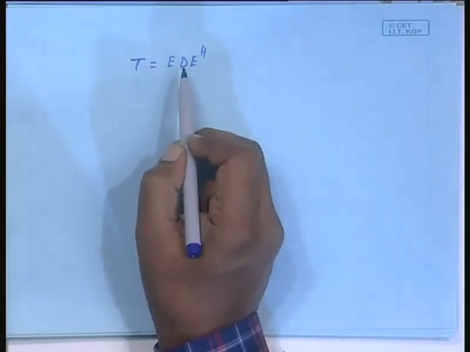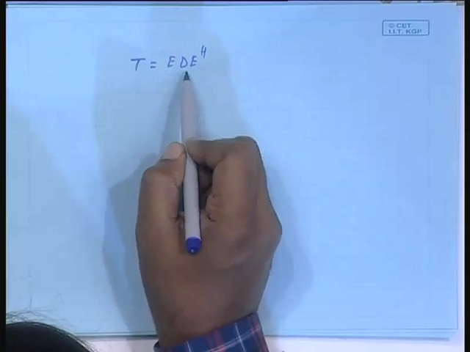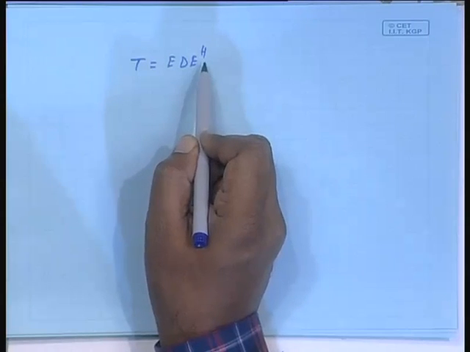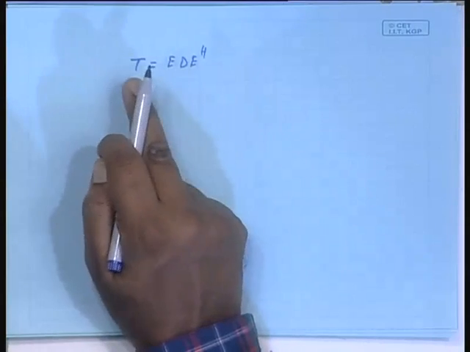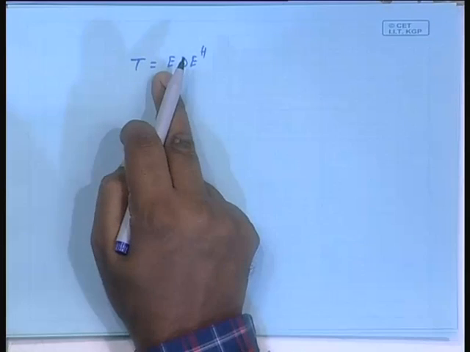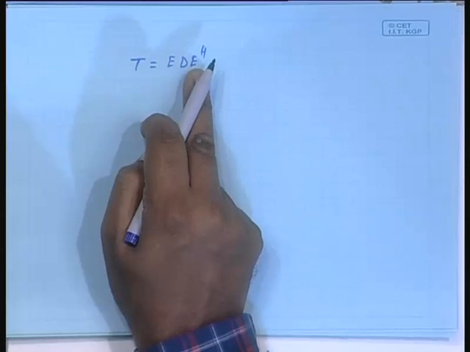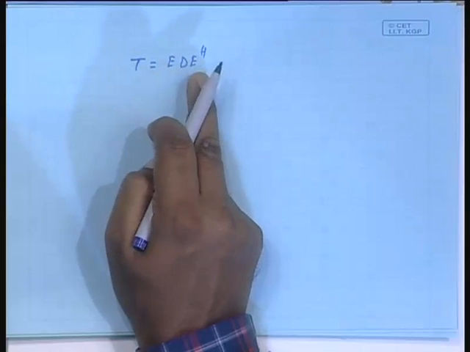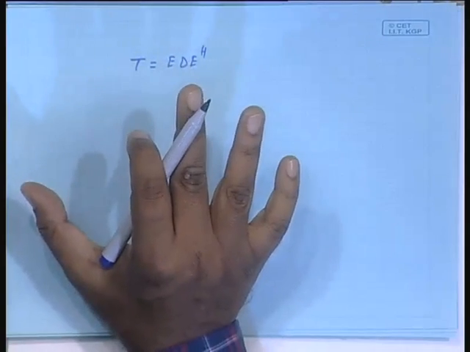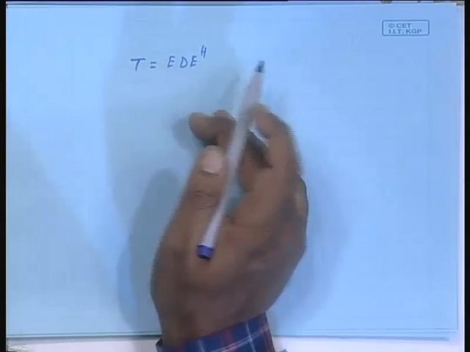This kind of transformation E D E inverse in general, here because T is Hermitian, E Hermitian, E is a unitary matrix, so E Hermitian is the inverse of E, all those nice properties are there.